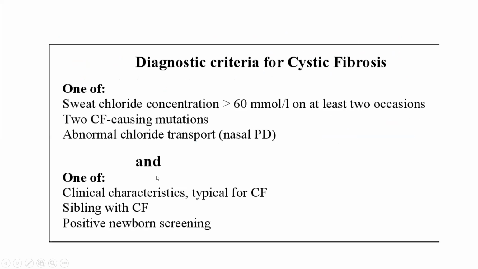And this is the diagnostic criteria for cystic fibrosis. One of the following three, one from this and one from this. So if the sweat chloride concentration or sweat test is positive and the clinical characteristics of cystic fibrosis are present, we can diagnose the patient with cystic fibrosis. Or even two CF-causing mutations or a sibling with cystic fibrosis, you can diagnose cystic fibrosis.